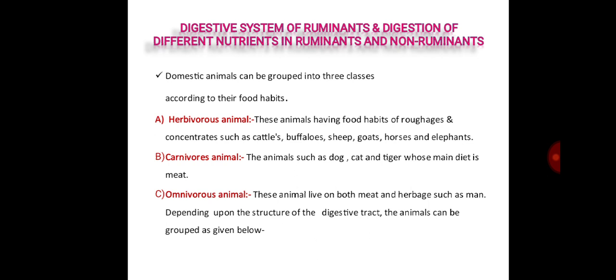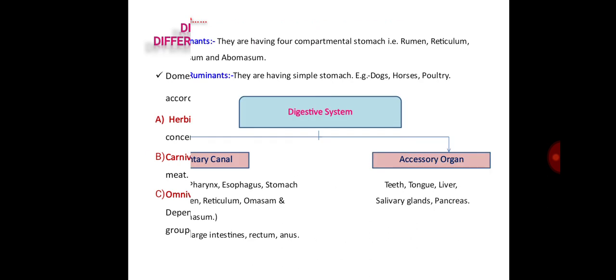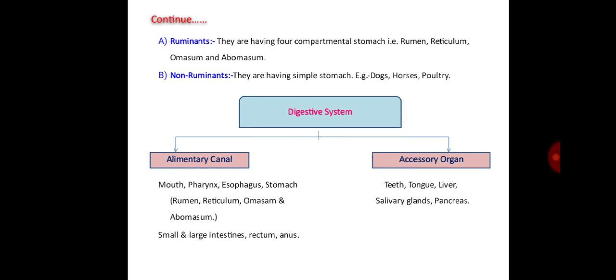Depending upon the structure of the digestive tract, the animals can be grouped into two types, that is ruminant and non-ruminant. First, ruminants. They have four compartmental stomachs, that is rumen, reticulum, omasum and abomasum. Then non-ruminant animals have simple stomachs, such as dog, horses, poultry, etc.